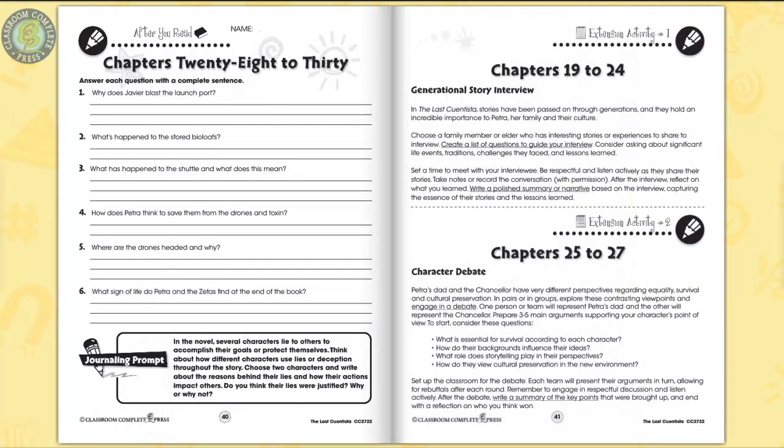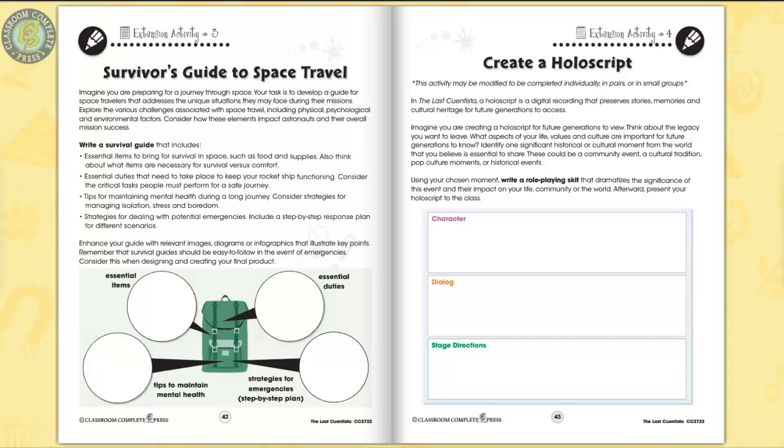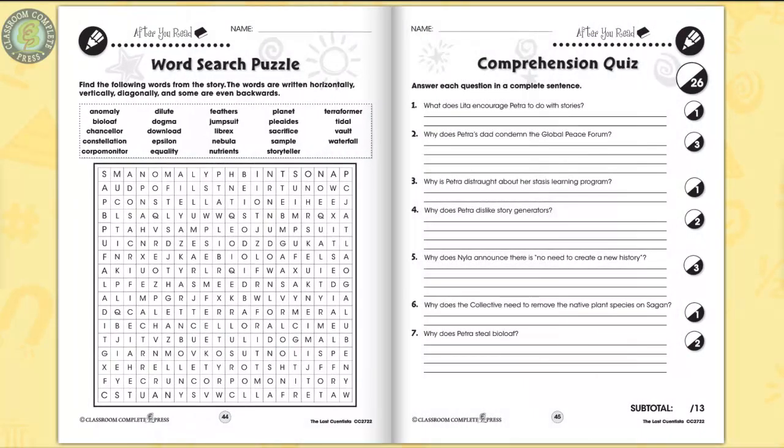4 additional extension activities follow. Supplement an existing unit with in-depth writing tasks, such as designing and creating a survivor's guide to space travel. A word search puzzle and comprehension quiz ends the unit.